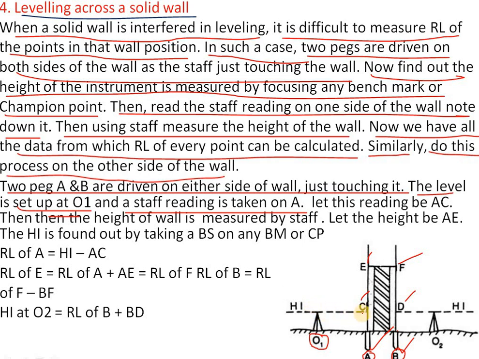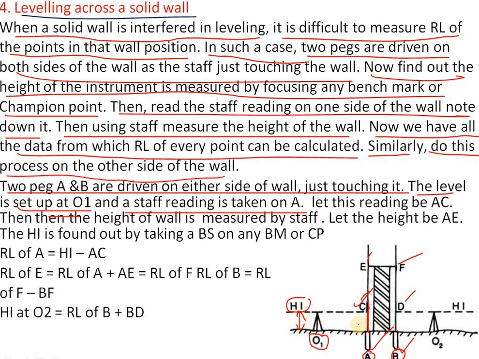Keeping the staff on the peg, we take the level and calculate the height of the instrument by taking the RL. If the RL is not given, take it as 100. With 100, and this being the backsight, RL plus BS gives you the height of the instrument on one side.